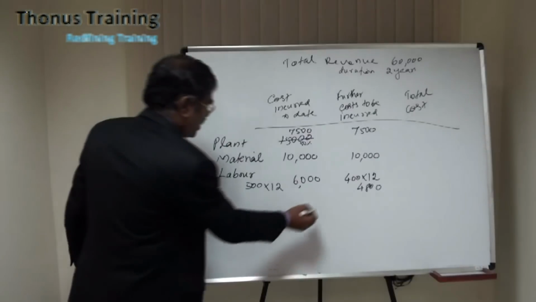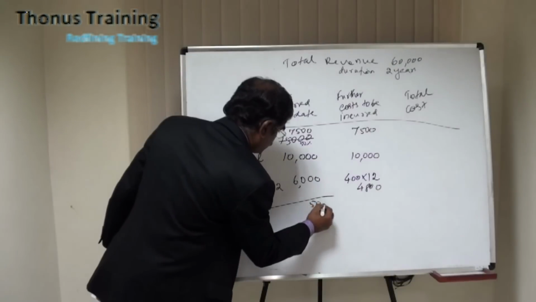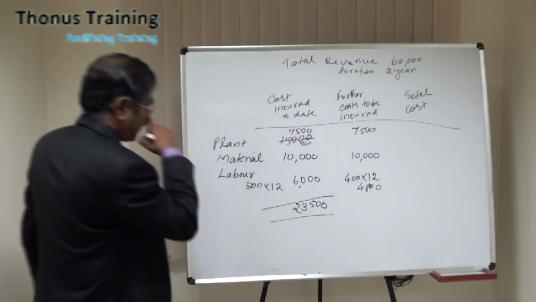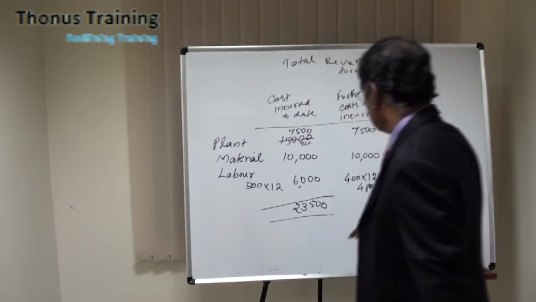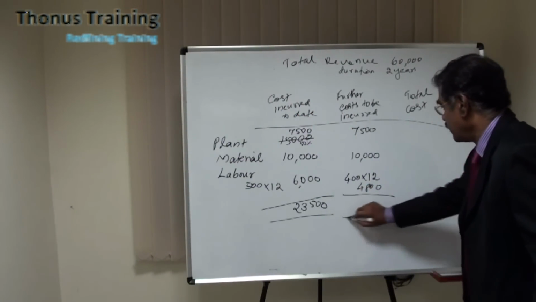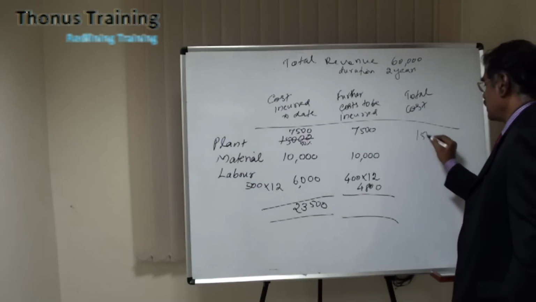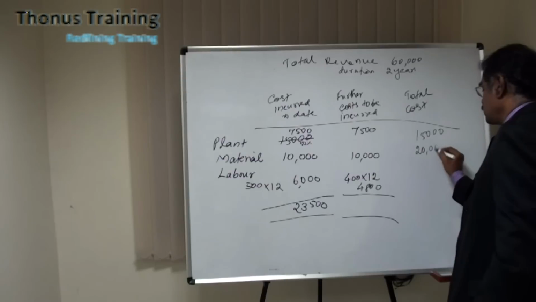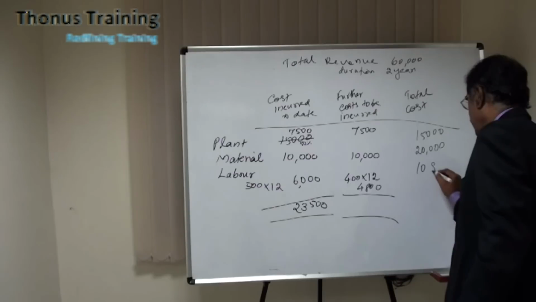Now we will work out the cost incurred here. Cost incurred comes to 23,500 so far, and if you calculate the total cost, in respect of plant it comes to 15,000, in respect of material it comes to 20,000, and in respect of labor it comes to 10,800.